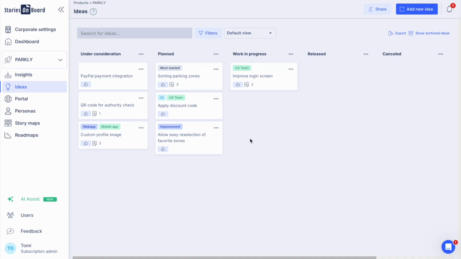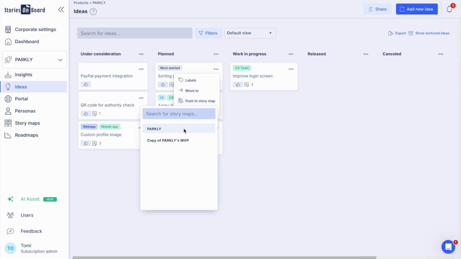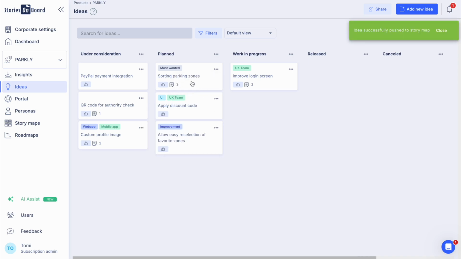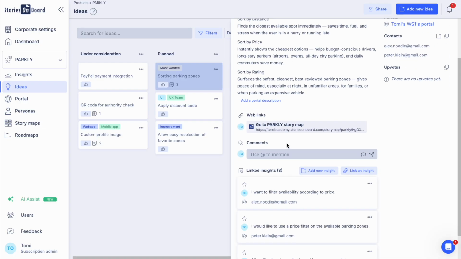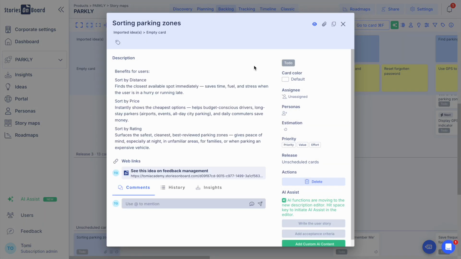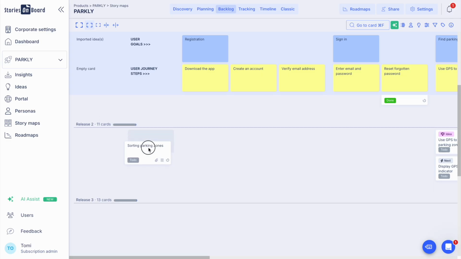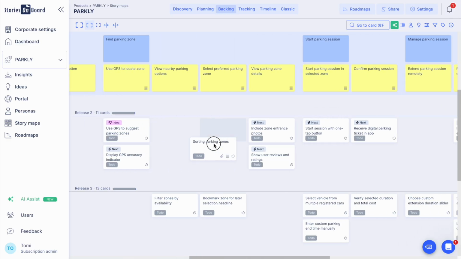After careful prioritization with the team, when we decide this feature should be implemented in the next release, we can push it directly to the product backlog where we are handling the Parkley application. The idea has a direct link to the backlog itself. When we open it, our imported idea makes it to the backlog with all the details that we have. So we can take this item in our backlog and place it into the upcoming release. We are considering implementing it in the second release, where we are viewing the nearby parking options.